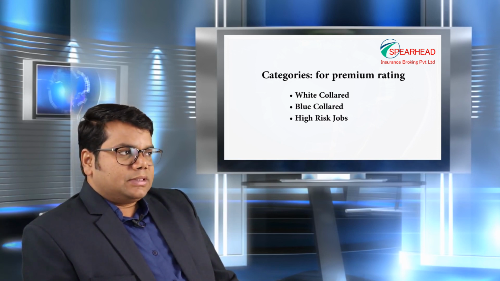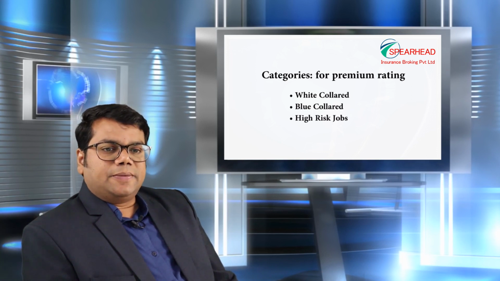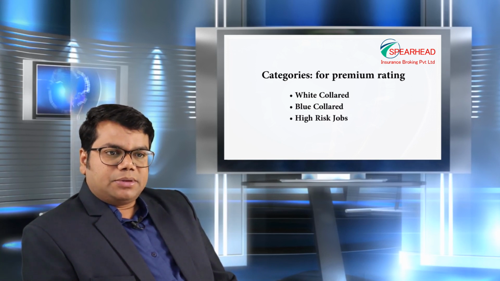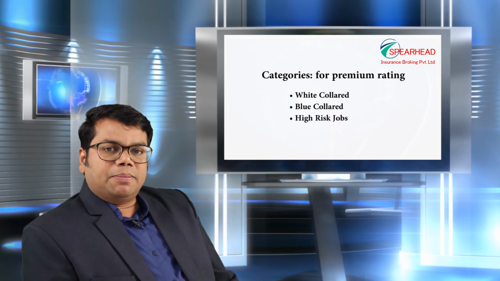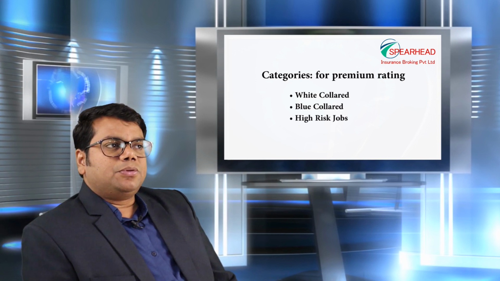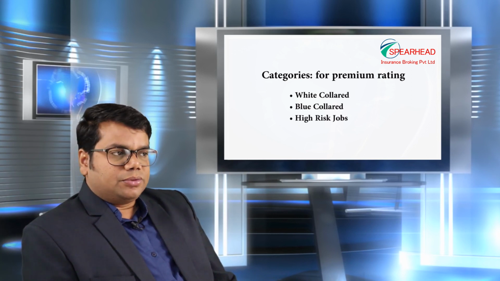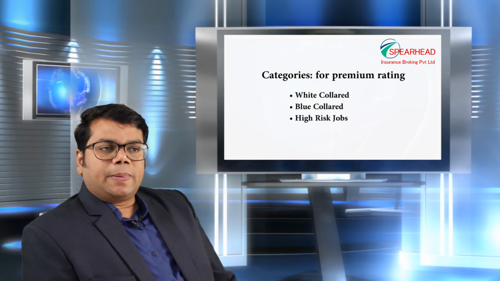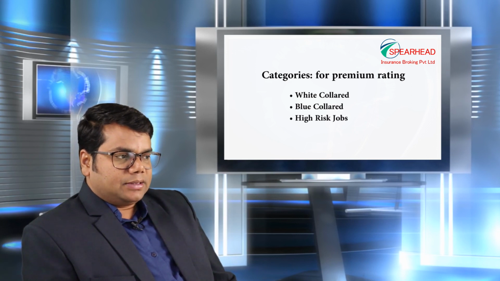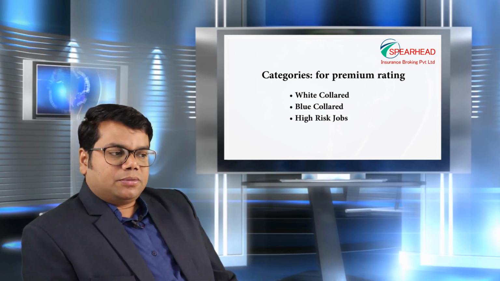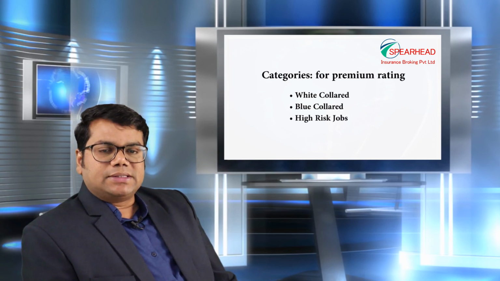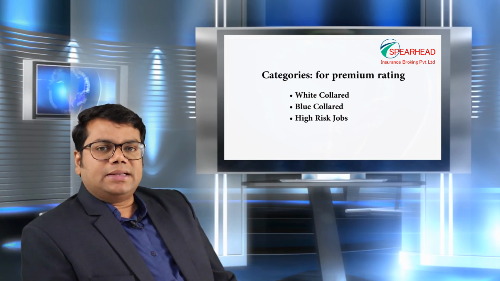And the third one, which is of higher risk, is jobs like somebody who is performing in a circus, employed in mines or engaged in power transmission lines. I mean people who are working at great heights and all. These are considered to be high risk category. Even the miners, the collieries, people working in those kind of extreme conditions are all considered under the high risk category.